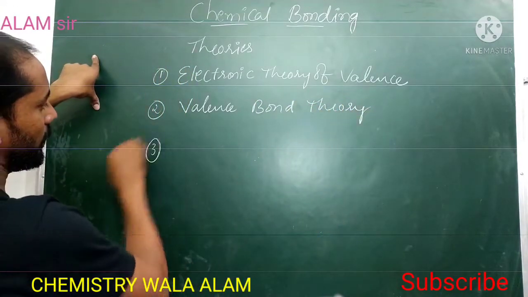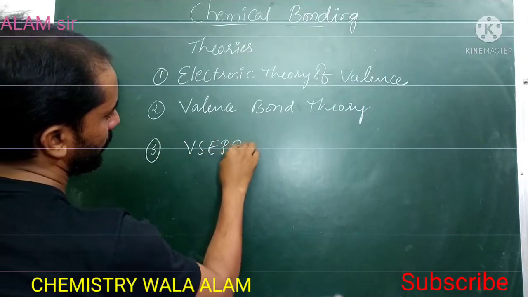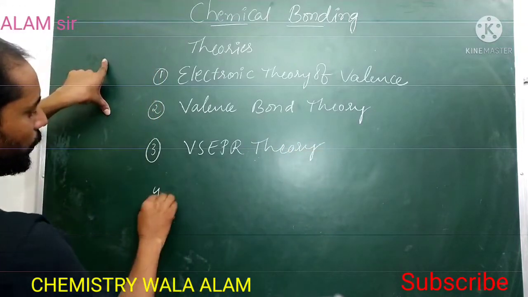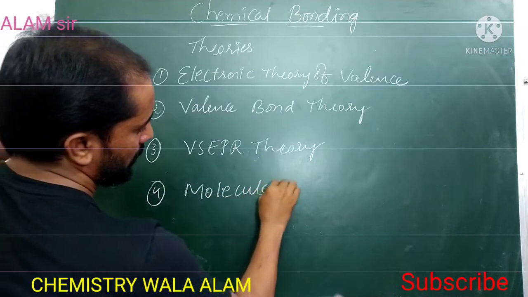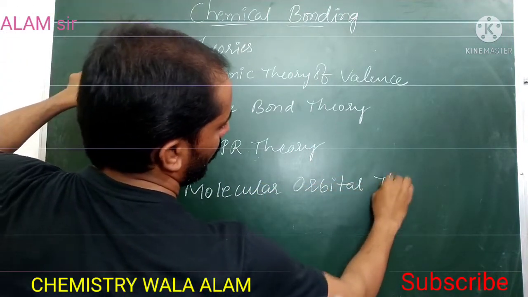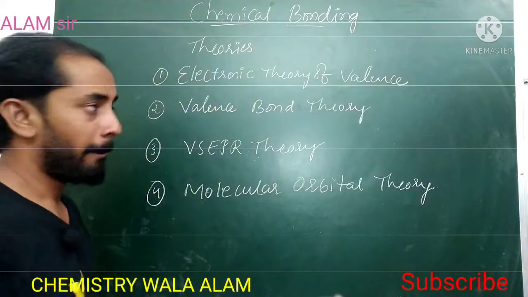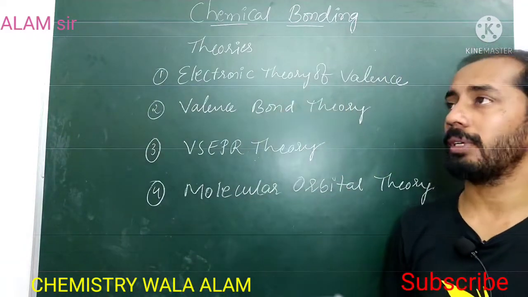The third one is VSEPR theory, and the fourth one is molecular orbital theory. Four theories explain the formation of the chemical bond.